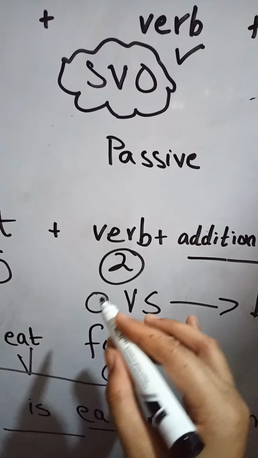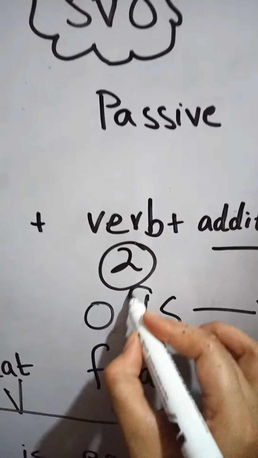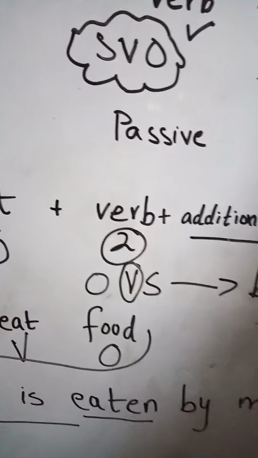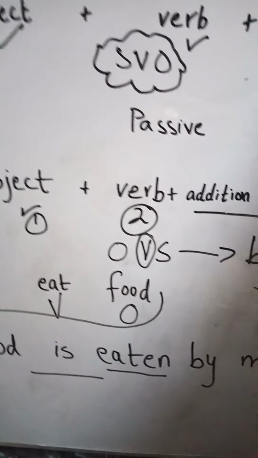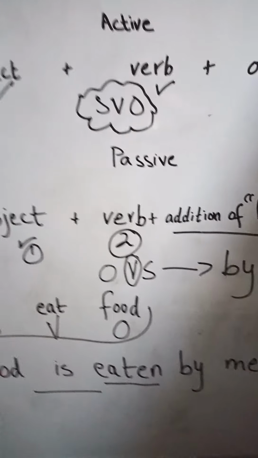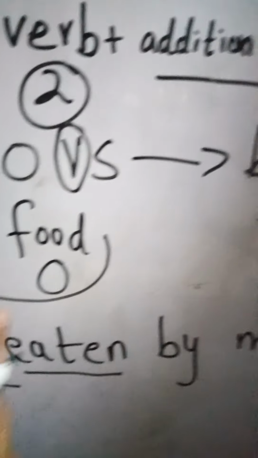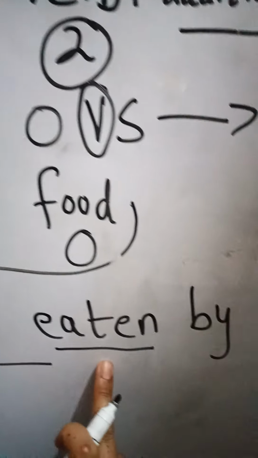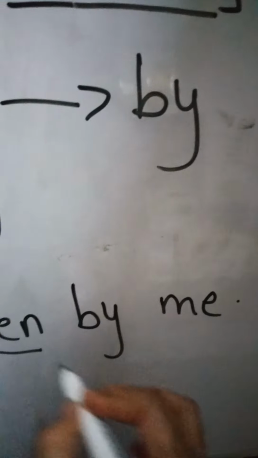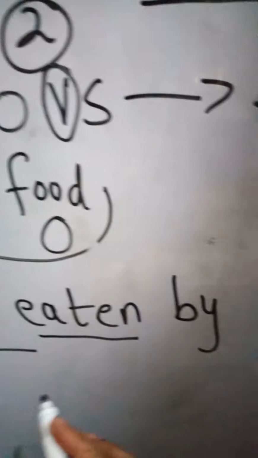So here in this OVS, the verb will change in the sense of forms, means second and third form will come here. So object we will move here: food is eaten, the addition of by, food is eaten by me.